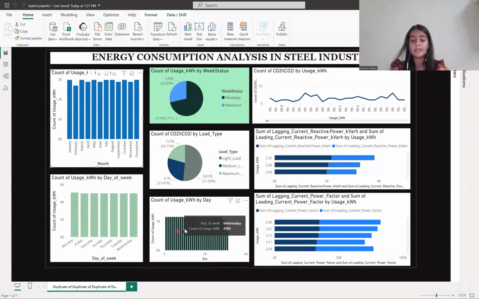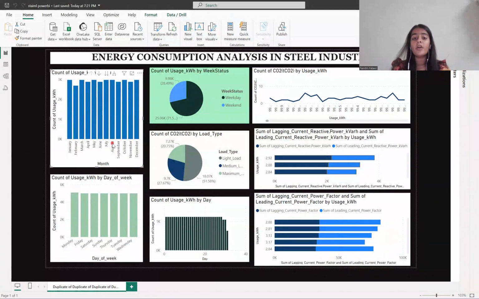Moving on to the daily basis, we can see that there are 30 days in a month, and according to it, there was an equal energy consumption on each day. Just on the weekends, that is just on the last days of the month, there was less energy consumption. So this was the analysis and the plots I have shown you. These are the 3 plots for the first question, which we were analyzing, energy consumption over time. As you can see, I divided it into 3 parts to make it clearer and more helpful to understand the analysis.